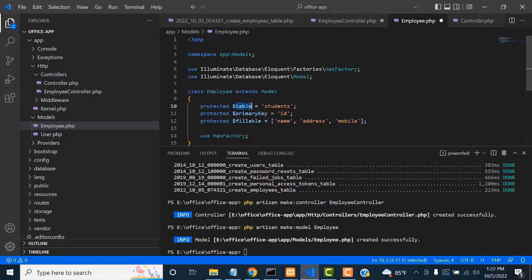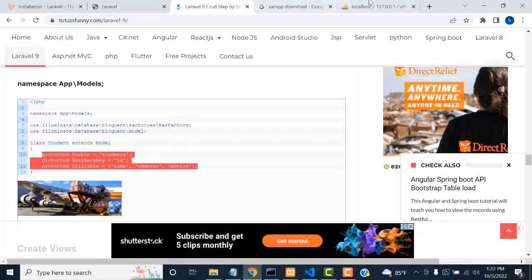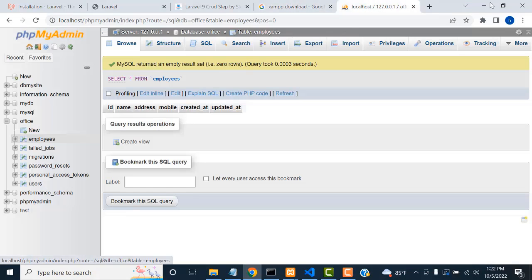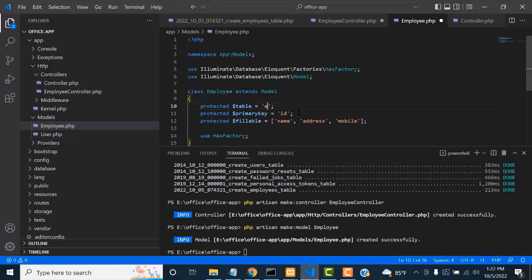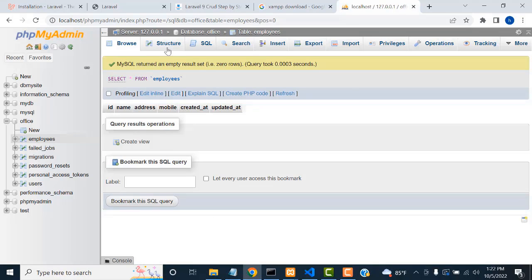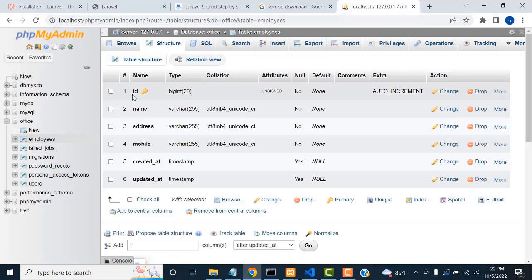So the table you have created, you have to mention the table's name. What's the table name? Employees is the table name. It has an ID primary. You can see the primary ID; go to the structure and you can see the primary ID is set. These fields are created by Laravel, we don't need them. These fields are name, address, mobile.